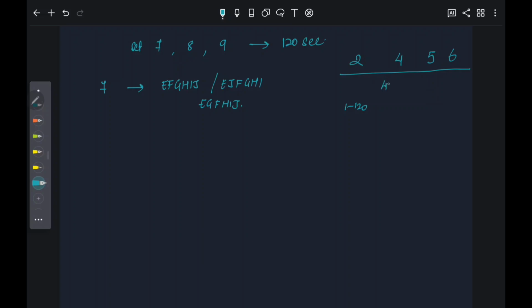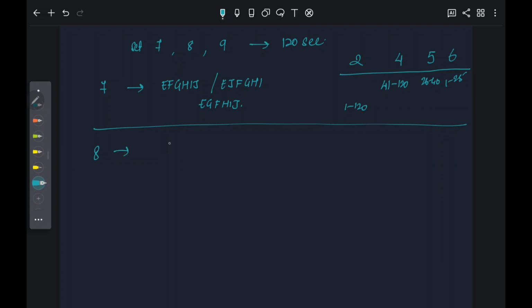If they complete the correct arrangement, they get a score of 4 from 41 seconds to 120 seconds. If they take 26 to 40 seconds, they get a score of 5. If they take up to 25 seconds, then they get a score of 6.